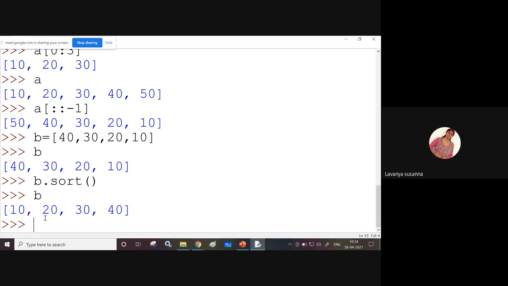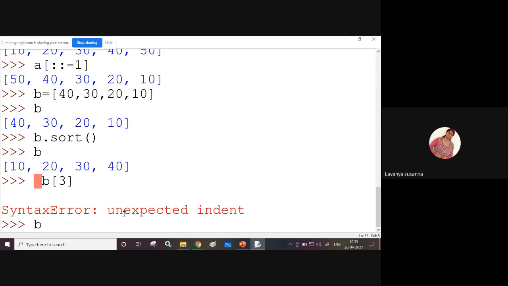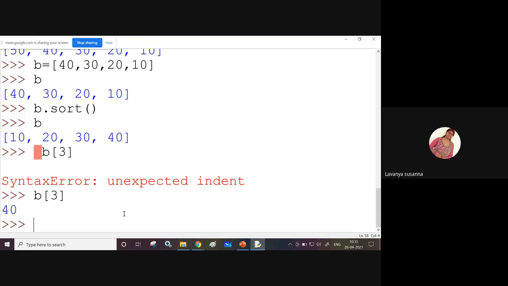Now, see here. B contains 10, 20, 30, 40. Now, I want to access the last element, 40. How to access it? You can use B of its index. What is its index? 0, 1, 2, 3. B of 3. See, you are getting 40.